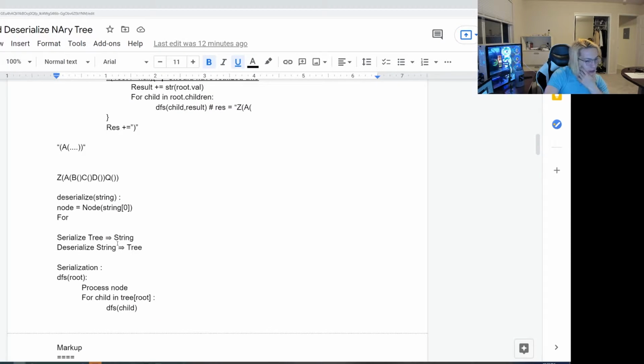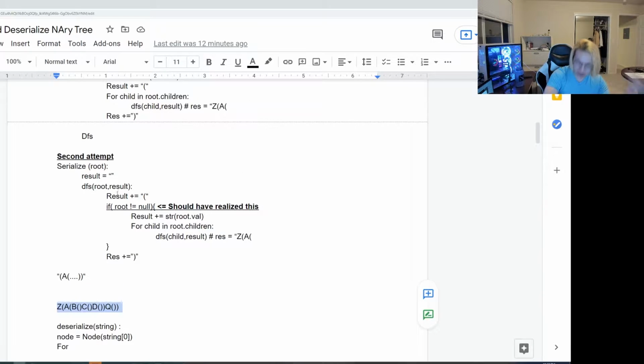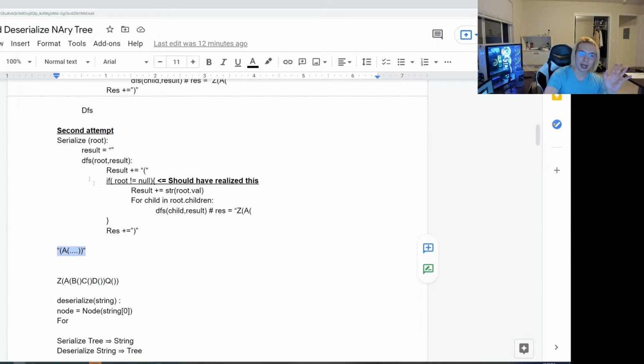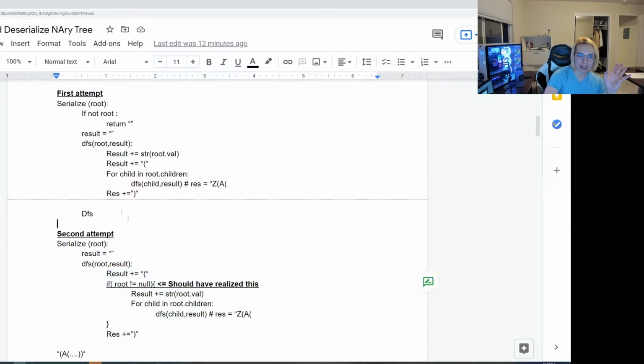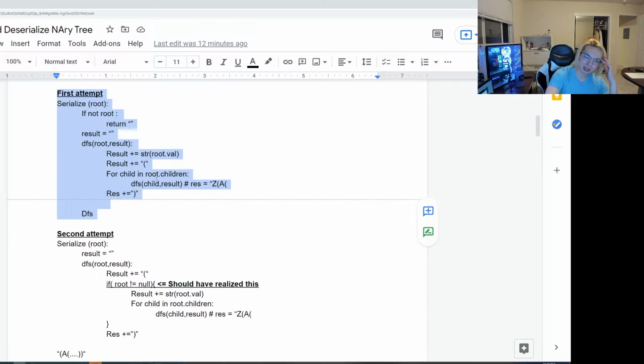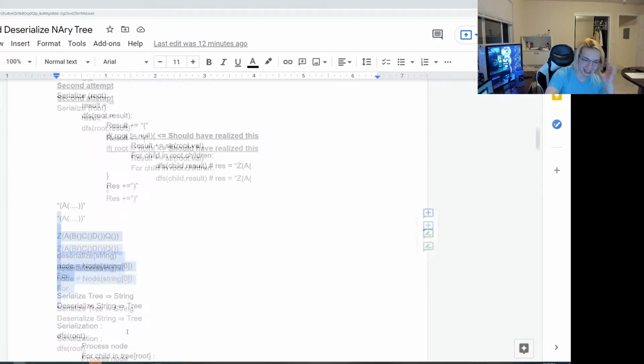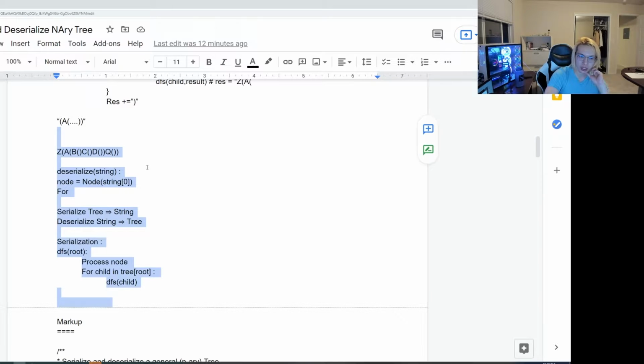So let's look and see how he did this deserialize function. Alright, so it looks like he wasn't actually able to get through the deserialize at all. So it's okay. At least the serialization part was pretty alright. I don't know why he did this, but I think this is actually pretty clean. He didn't actually write the code. I don't know if this is actually Python code, but I think this is perfectly fine for a DFS solution. Now, the fact that he didn't get to a deserialize is very concerning.